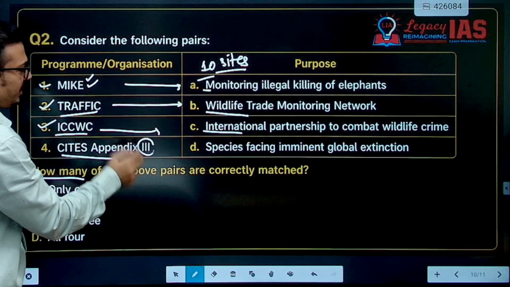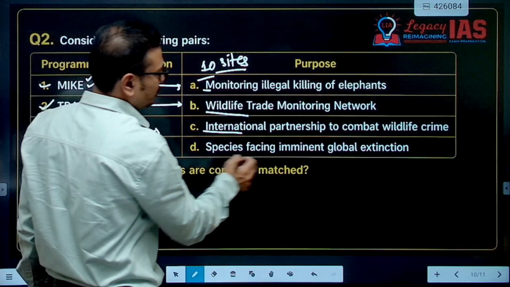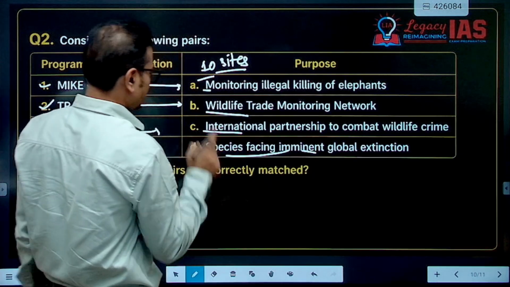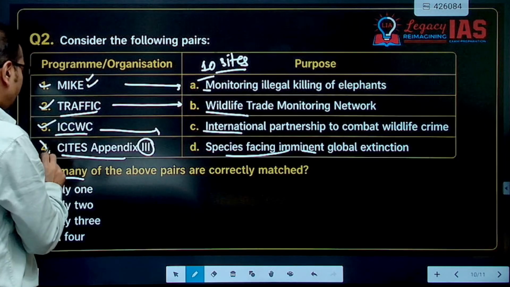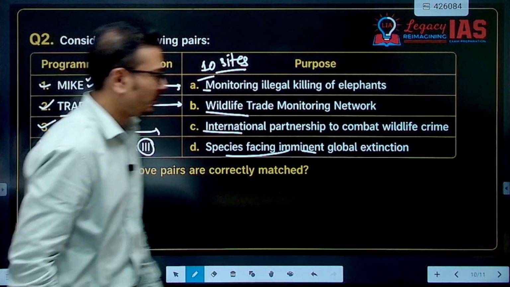CITES Appendix 3. So it was related to cooperation. Species facing imminent global extinction. This is Appendix 1. This is incorrectly matched. Only 3, that is C, is the correct answer for this one.